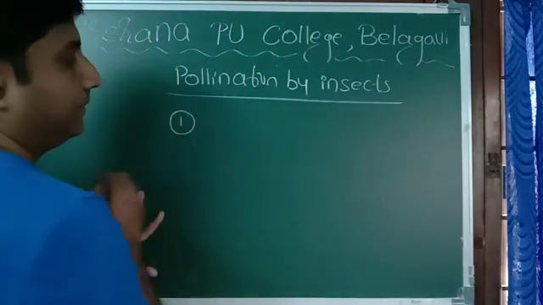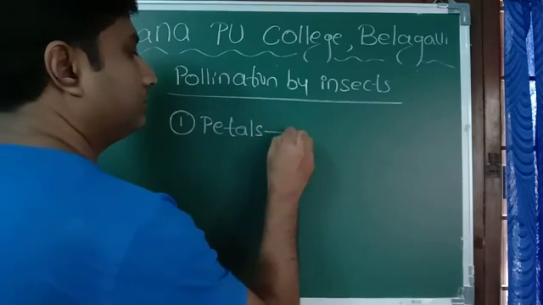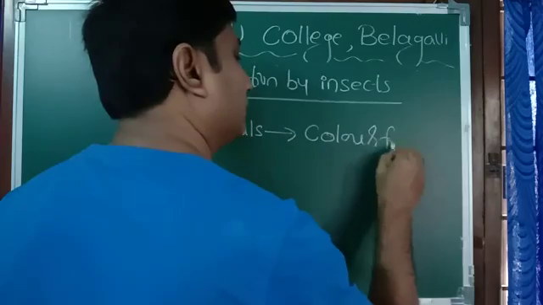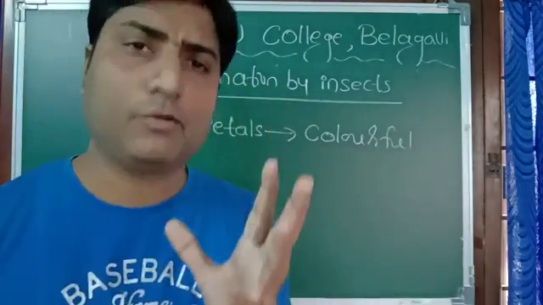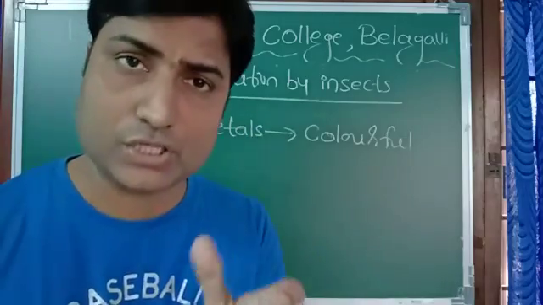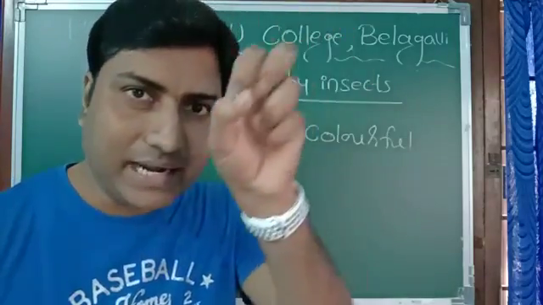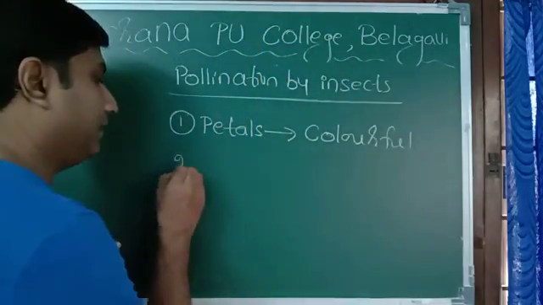One is petals are colorful. Petals of the flower are very colorful, like rose, hibiscus, sunflower, and by that they attract the insect, butterfly, etc. Okay, so that is one thing.